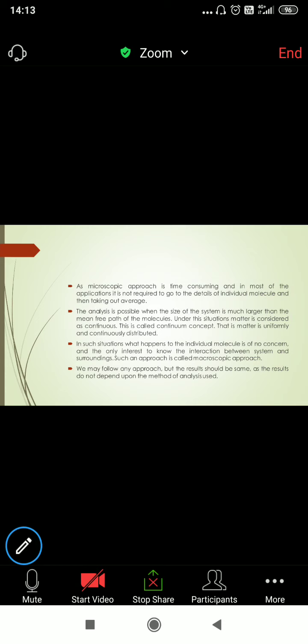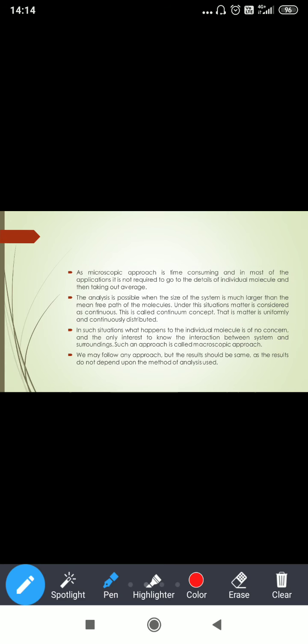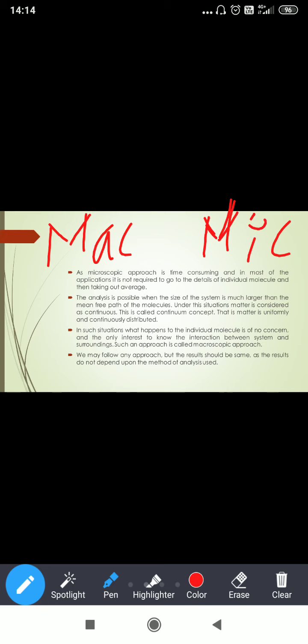So these are the points. Just read it. The microscopic approach is time consuming, and in most applications it is not required to go to the details of each individual molecule and then take the average. In the macroscopic approach, we average all the values, but in the microscopic approach we study every characteristic of the molecules.